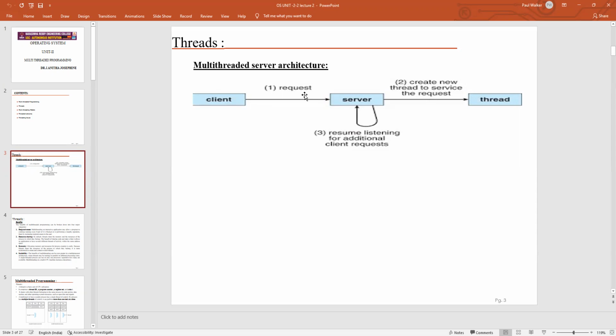Whenever a client is making a request to the particular server, if the server is busy, it will resume the listening position, waiting for additional client requests, or otherwise it will forward the particular request and create a new service, and a thread will be accompanied with that.